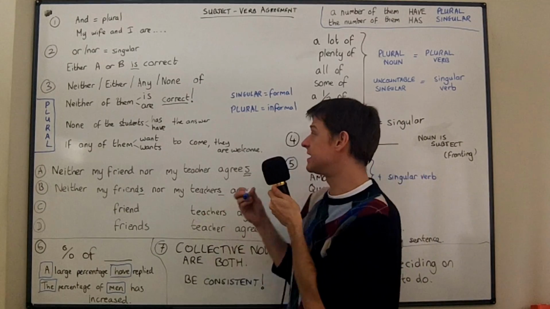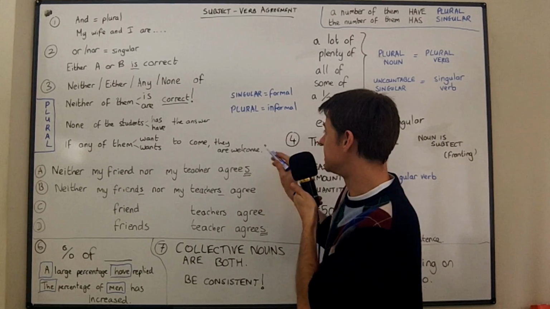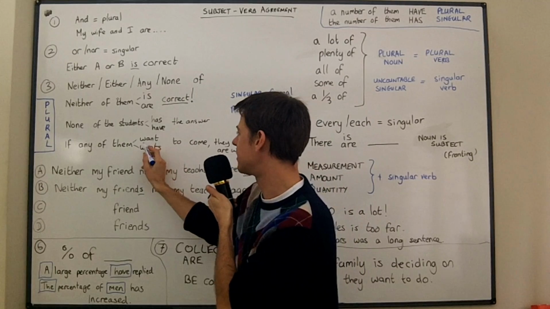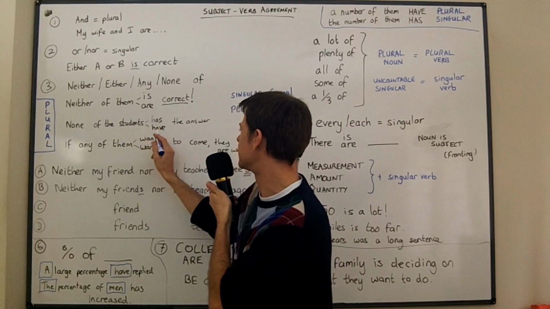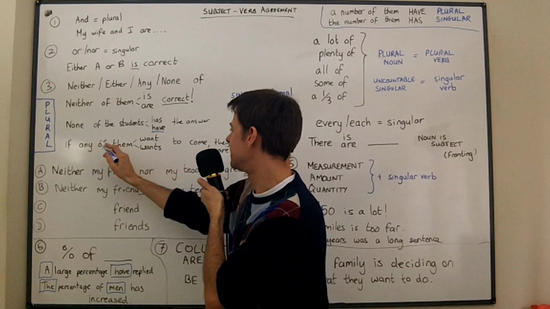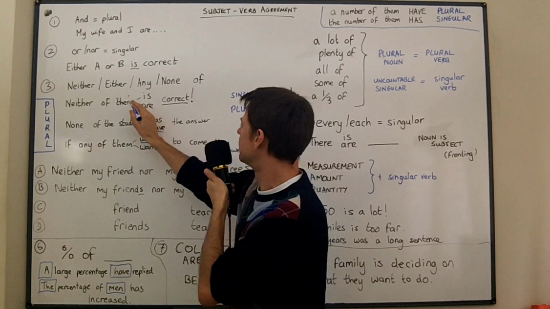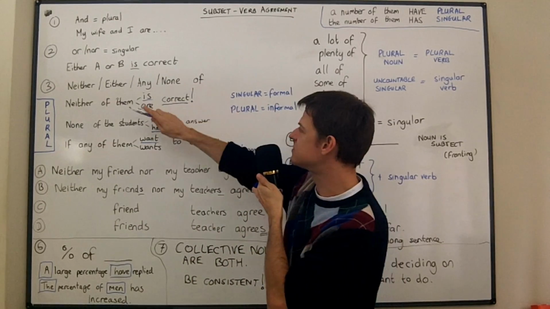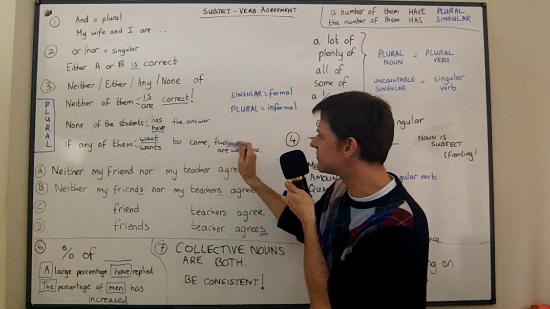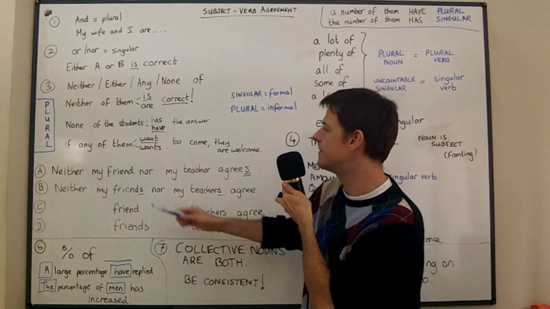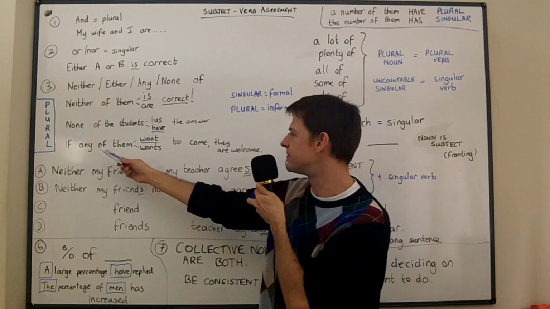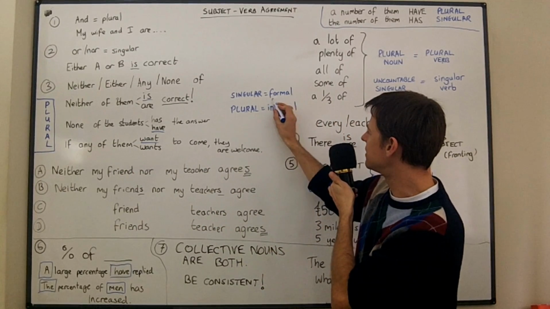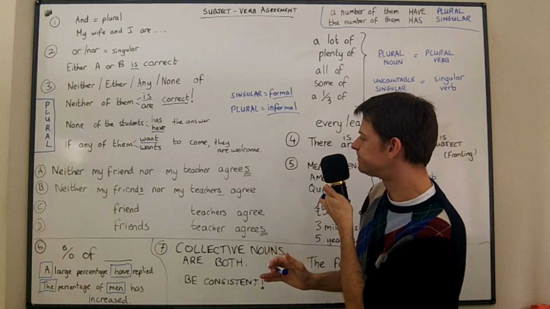I have to say that I think I would perhaps only use "if any of them want to come, they are welcome." I think I would usually use "none of the students have the answer." If any of them want to come, neither of them is correct. But both are possible here. Neither of them is correct, neither of them are correct. None of the students has the answer, none of the students have the answer. If any of them want to come, they are welcome. If any of them wants to come, they are welcome. They are considered both correct, but singular is formal and plural is informal.